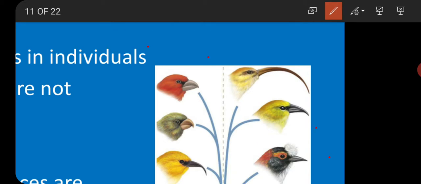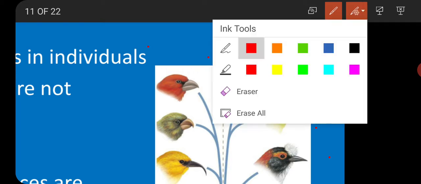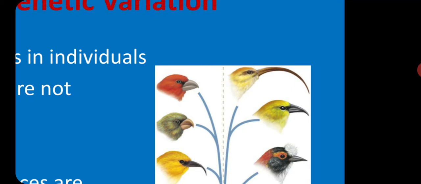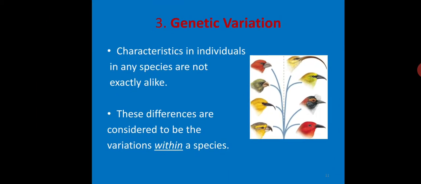So, all these variations make the organism survive better. If the organism has better variations for that environment, it can easily survive. And if they don't have better variations, they cannot survive. They have to perish from nature. So variations play a very important role in the adaptation of animals in nature.